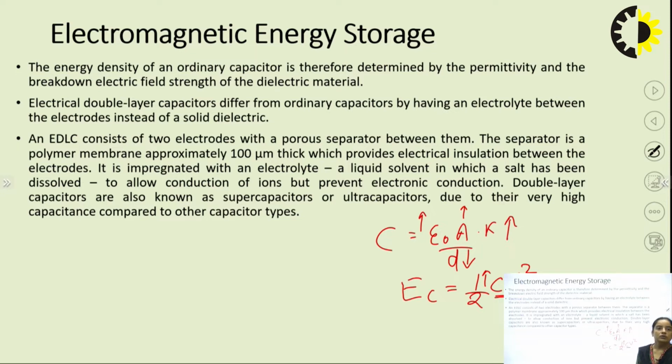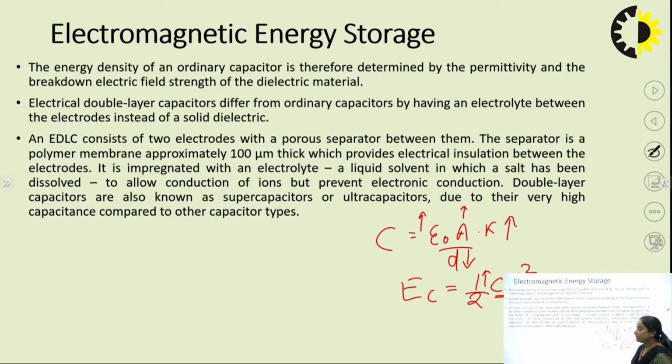So what we do, the best choice is to change the dielectric material. EDLC differs from the ordinary capacitor in that the dielectric between the plates of the capacitor is the electrolyte instead of a solid dielectric. An EDLC consists of two electrodes with a porous separator between them. That is the electrolyte. The separator is a polymer membrane approximately 100 micrometer thick,